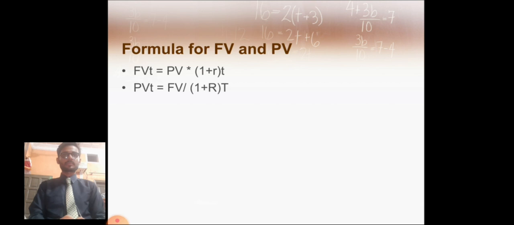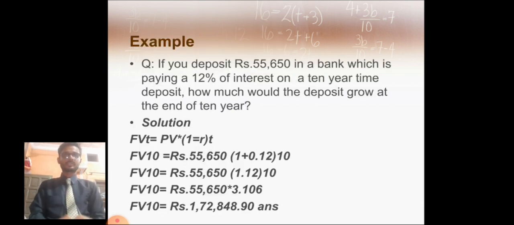Formula of future value and present value: future value is equal to PV multiplied by (1 plus R) to the power of T, and I have mentioned the formula for calculating present value. Both are there.